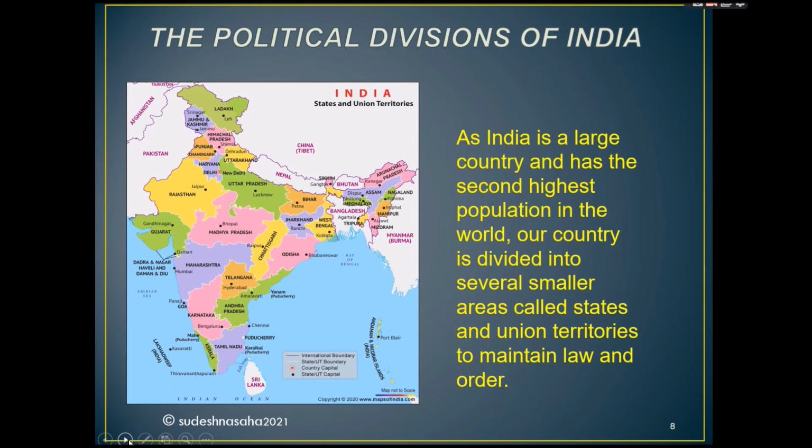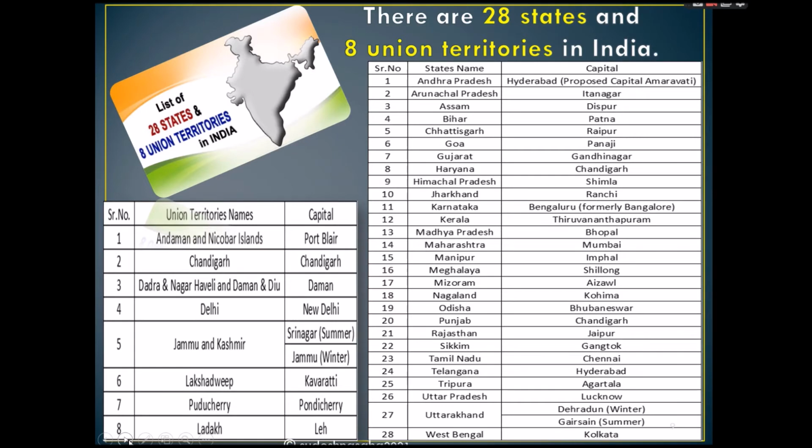Next, the political divisions of India. As India is a large country and has the second highest population in the world, our country is divided into several smaller areas called states and union territories to maintain law and order. There are 28 states and 8 union territories in India.